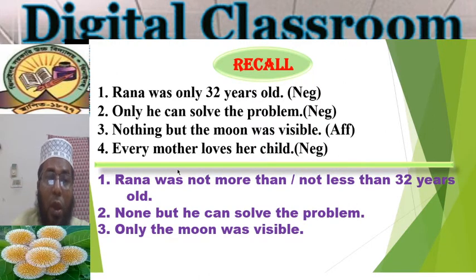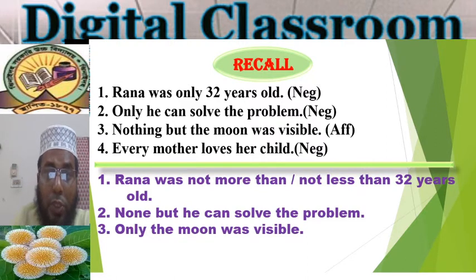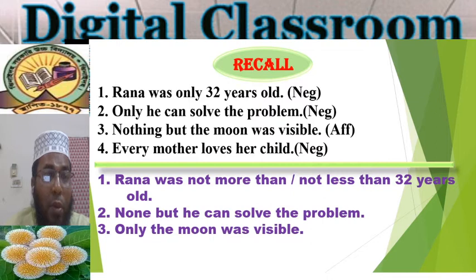So, when only refers to anything, then we can use nothing but in the place of only. Just that way, where there is nothing but in a negative sentence, if we change the negative sentence into affirmative, then we can use only in the place of nothing but, right? So that's why the answer of sentence 3 is here: only the moon was visible.